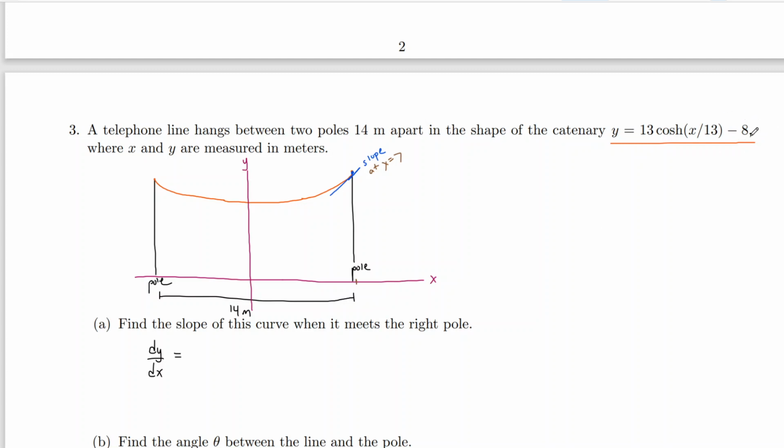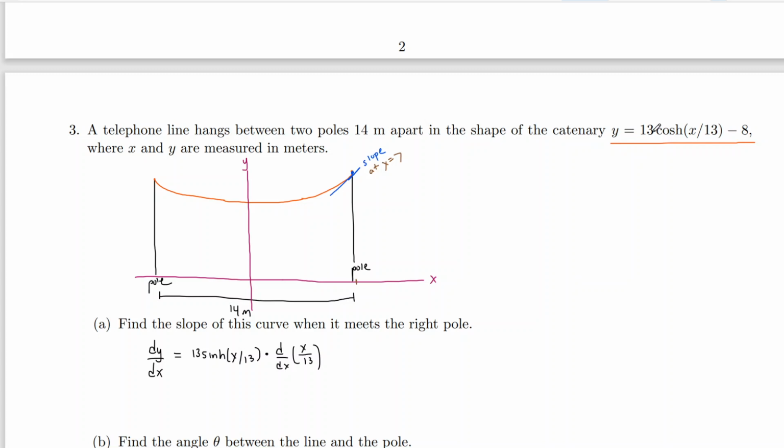We know that this minus 8 is going to go away. The derivative of 13, sometimes this hyperbolic cosine, the 13 sticks around. The derivative of hyperbolic cosine is just hyperbolic sine. Remember, it's not negative. The inside we rewrite as x over 13. And then by the chain rule, because this is not just x inside, we multiply by the derivative of the inside, the derivative of x over 13.